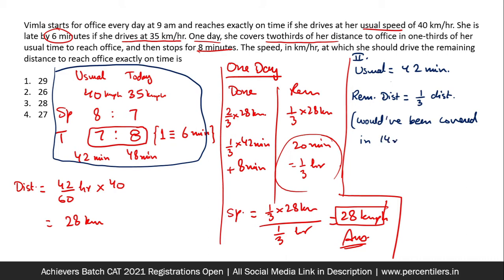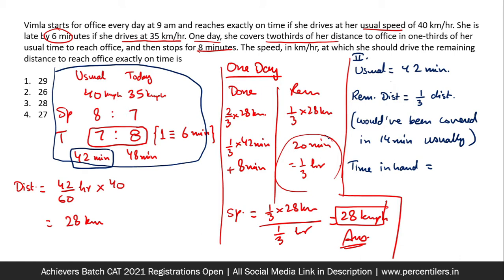You have to understand this point. At the usual speed, 1/3 of the distance would have been covered in 1/3 of the time, and the usual time is 42 minutes, so 1/3 of the usual time would be 14 minutes. So basically a distance of 14 minutes has been left. And how much time do we have in hand? That also we have discussed, 20 minutes.